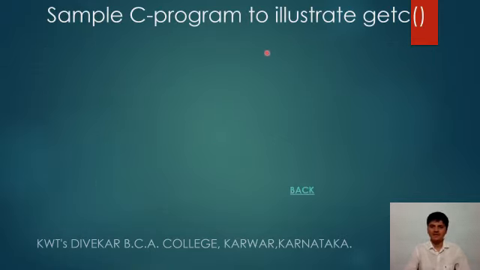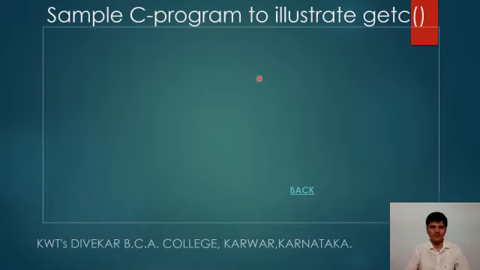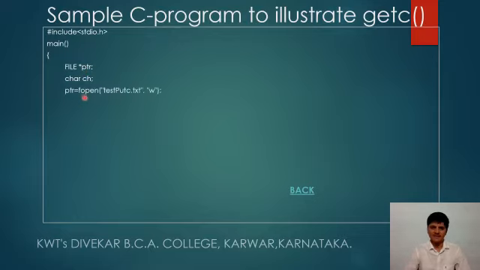Now let us have a look at the getc program. Again the same: declare variables, declare the file pointer variable, and then open a file in write mode. If it is not equal to null, then write a character and display an appropriate message that data is written into the file, and then close the file.